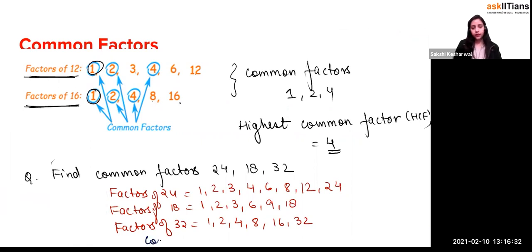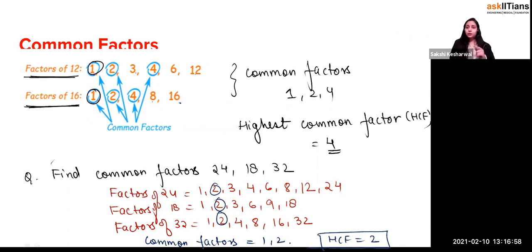So what are the common factors over here? Definitely 1 is going to be there, 1 is always a common factor between them. Now 2 is common between these. There is no other number which is common between all of them, right? So can I say what is the HCF of it? The HCF is 2. 2 is the highest number which is the common factor between all of these 3 things, right? Now let's do one example.